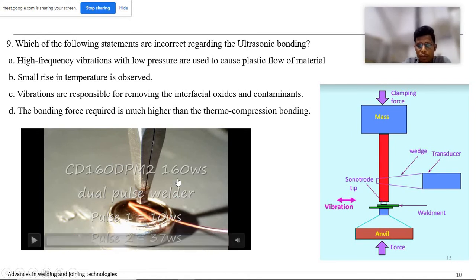Obviously we need to apply more force, right? Because here, friction is there. It is vibrating at ultrasonic frequency, so because of the frequency, friction will be there. So clamping force required is less. But here there is no such thing as friction. The only thing is the temperature, so we need to apply more compressive force. So this statement is false. So 9D is the answer.